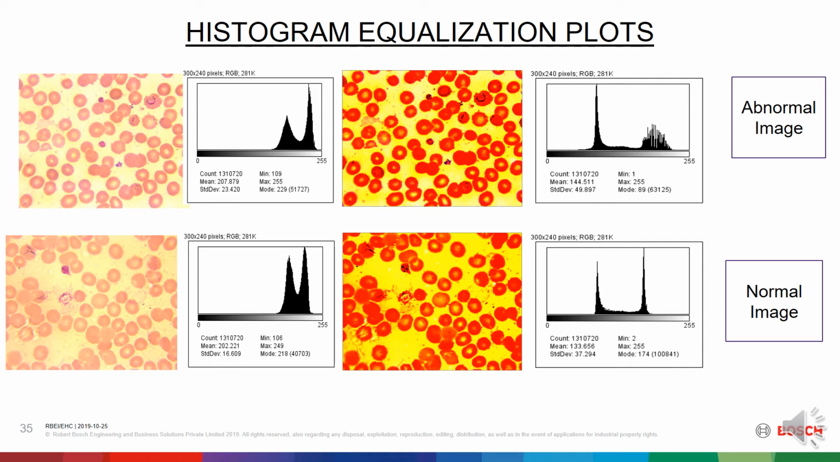Then comes a normal image without a parasite. Then the histogram of that image is taken. Then histogram equalization was performed. Then the last is the histogram plot of the histogram equalization image.